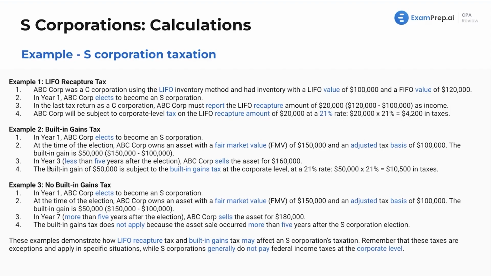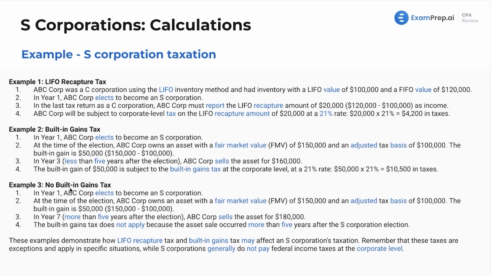Now in year three, which is less than 5 years after the election, ABC Corp sells the asset for $160,000. We're going to have a nice little built-in gains tax situation going on here. The built-in gains tax at the corporate level is going to consist of that $50,000 of value that was accumulated while it was a C Corp, taxed at the highest corporate rate.